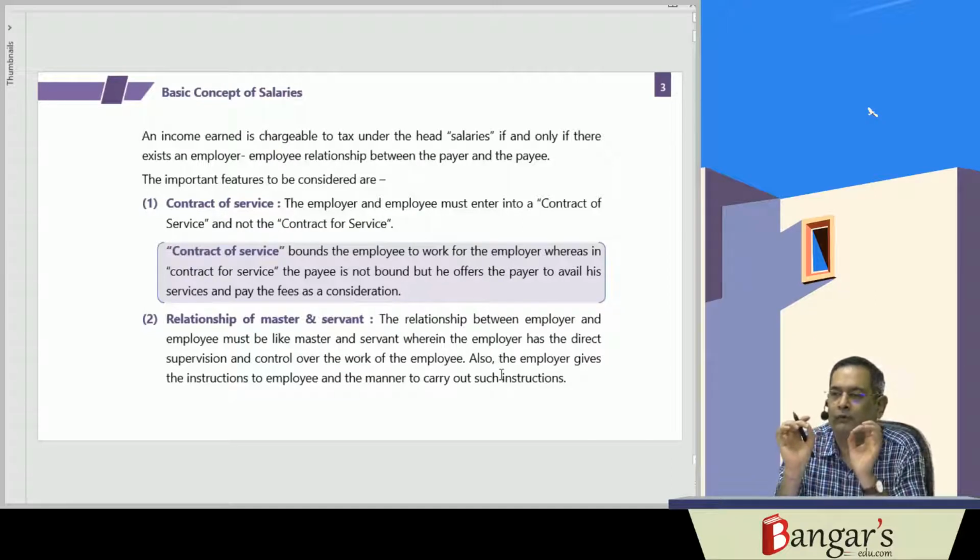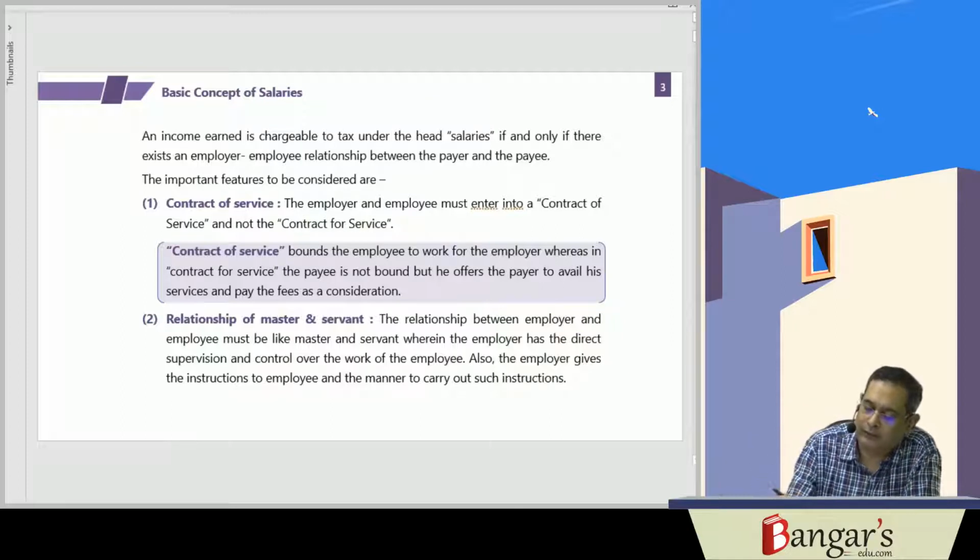So the first and foremost aspect to be seen is that the relationship between the payer and the payee must be of master and servant, employer and employee.